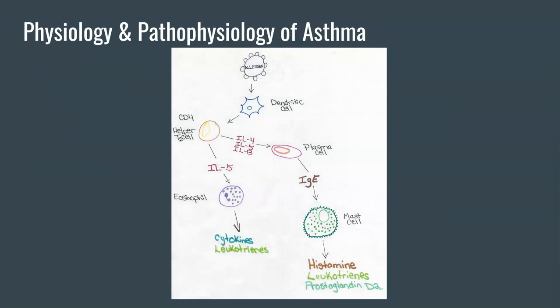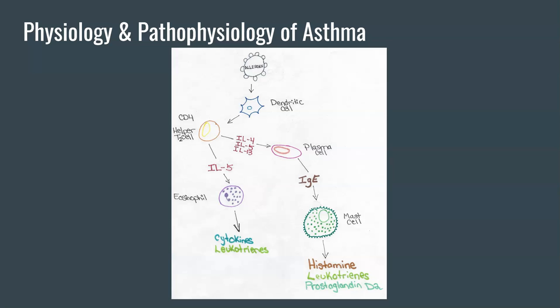When the body detects a foreign antigen, in this case an allergen, it initiates an immune response. Dendritic cells respond to the antigen, such as dust, animals, or smoke. The dendritic cell presents the antigen to the helper T2 cell, which responds by releasing interleukins, specifically interleukins 4, 5, and 13. Interleukin 5 brings eosinophils to the area, which damages the tissue and releases cytokines and leukotrienes. Interleukin 4 stimulates B cells to come to the area as well as the production of IgE.